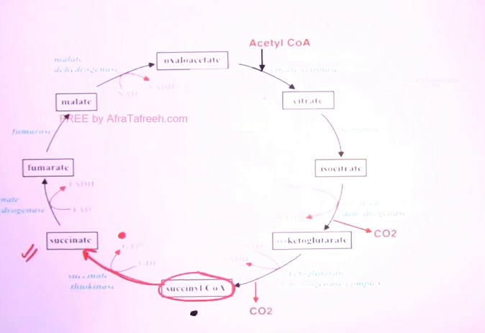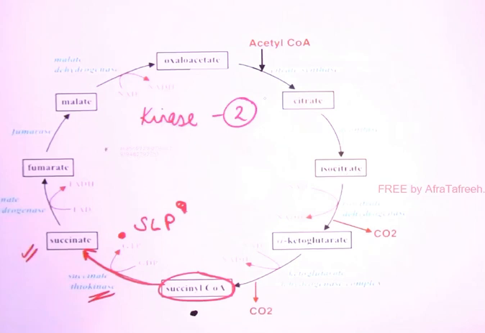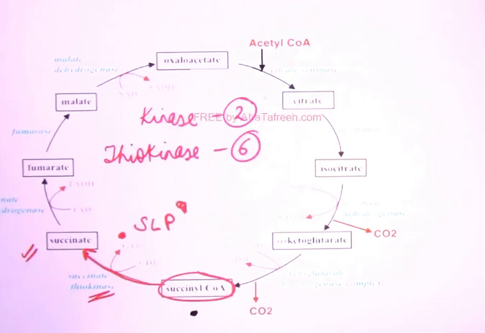And you know, ATP or GTP formed at some step is known as a substrate level phosphorylation step. In glycolysis, we have done 2 substrate level phosphorylation steps. But in the TCA cycle, this is the only substrate level phosphorylation step occurring. And you know, the enzyme must be some kinase. Here it is succinate thiokinase. So what is the EC number here? I told you if it is kinase, then EC number is 2. But if thiokinase is written, then EC number is 6, right? Be careful.